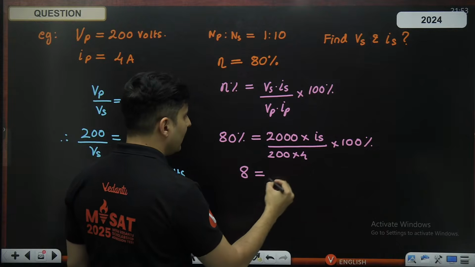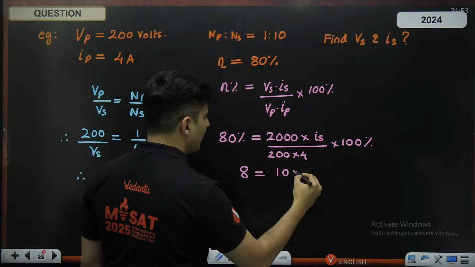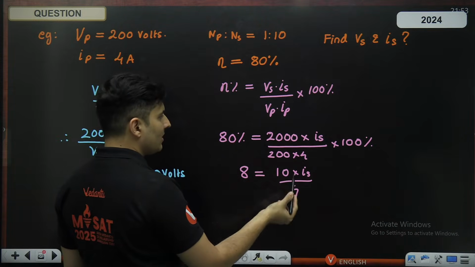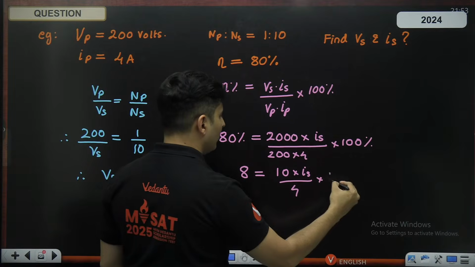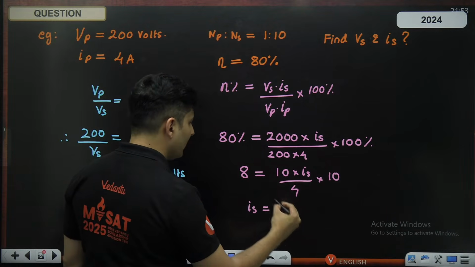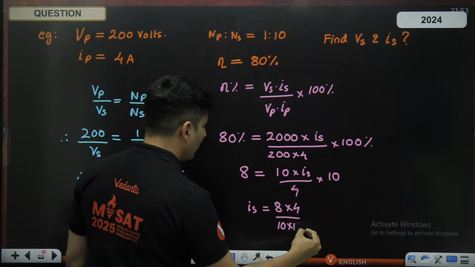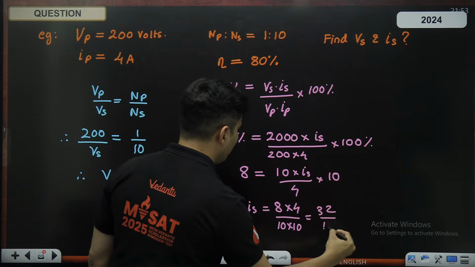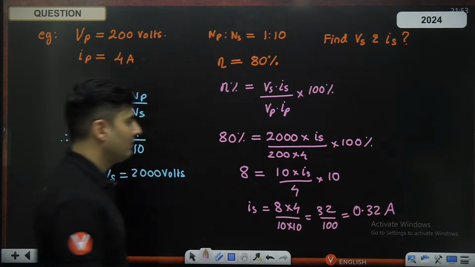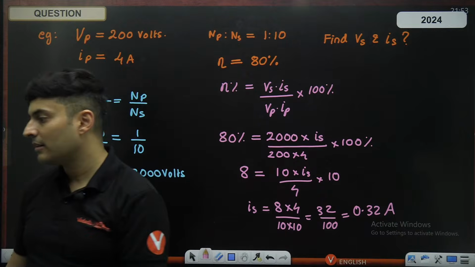So I can just write 8 is equal to 2000, 200 cancels, 10 is there, IS is there, 4 is there. What else is gone? 0 and 0 is gone, so one more 10 is remaining. That's all. Therefore, my IS will be 8 multiplied by 4 divided by 10 into 10, which is 32 divided by 100, which is 0.32 amperes. That is the correct one. So 0.32 amperes is the current in the secondary.